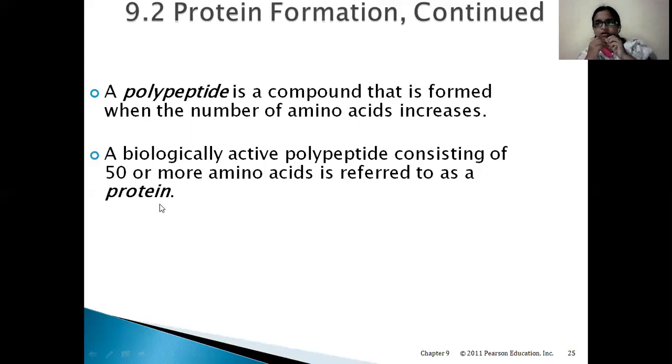So when can we call a particular biomolecule a protein? When it has 50 or more amino acids. In a polypeptide chain, if it has more than 50 amino acids, we can call it a protein.